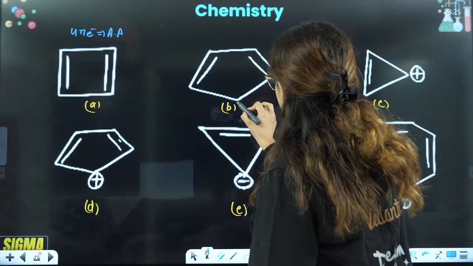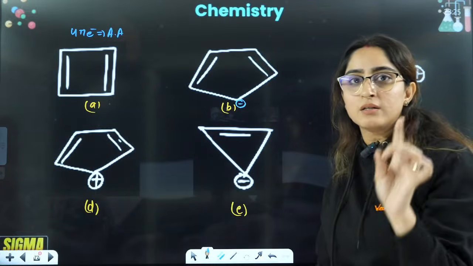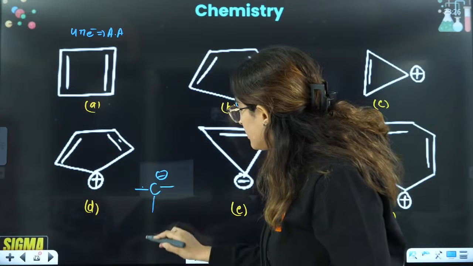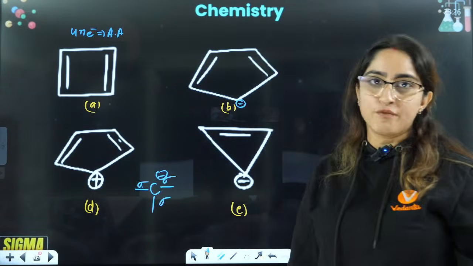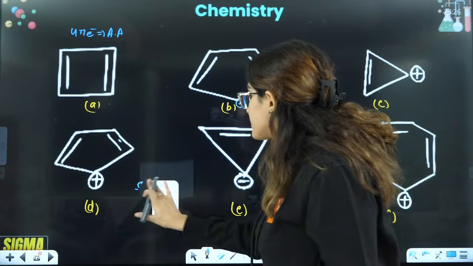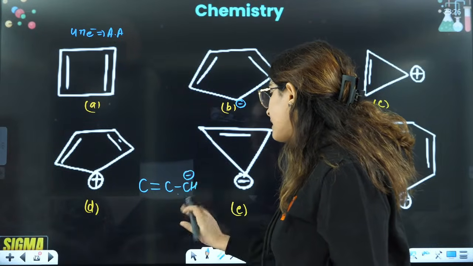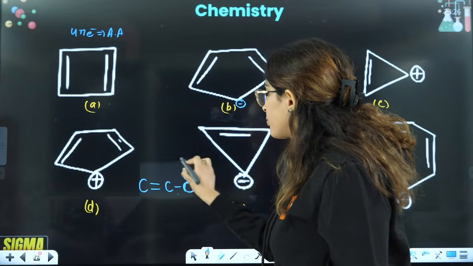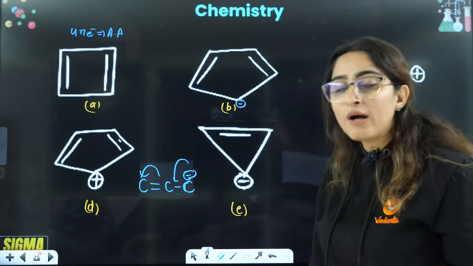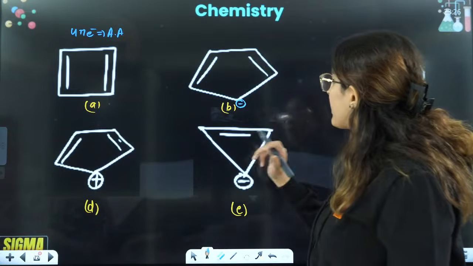In this case, I think there should be a negative charge here. Now always remember the carbanion. Usually we say a carbanion is sp3 because it has 3 sigma bonds and a negative charge, right? But when the carbanion is delocalized, that means if you have something like C double bond C, CH, with the negative charge here, then this is sp2 because this bond is shifting here and there again and again. That's why it is not at all sp3, it is sp2, right? So here it is going to be sp2.